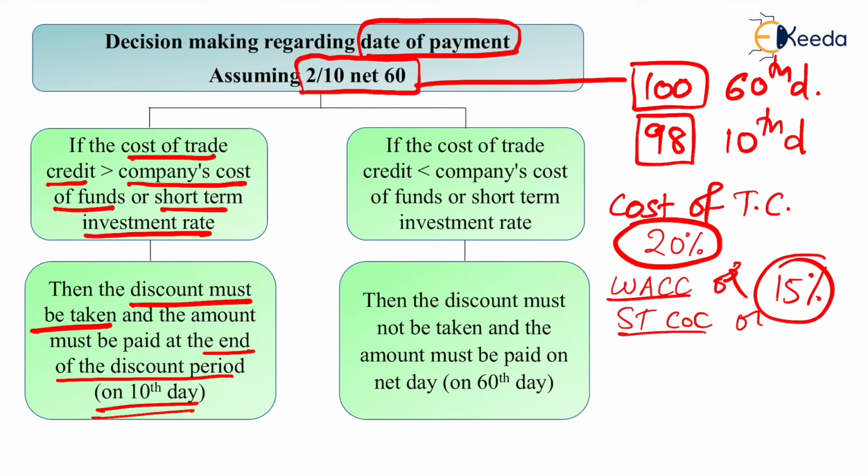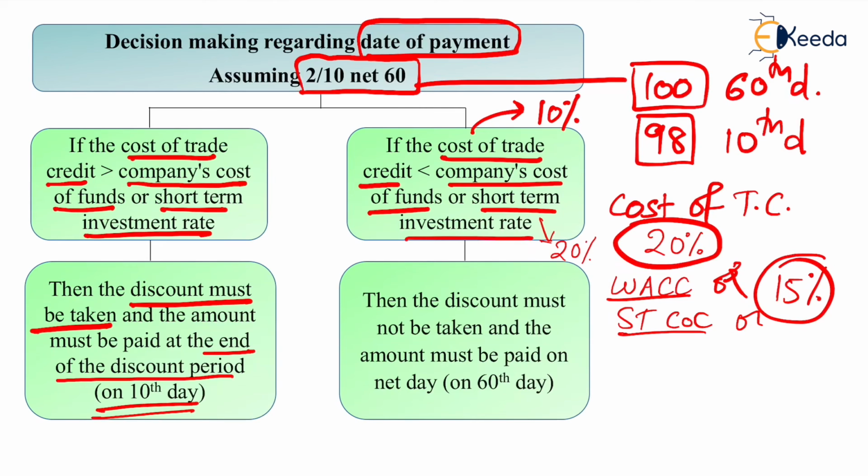But the other way around, if the cost of trade credit is lesser than the company's cost of funds or short-term investment rate. Now, let's say cost of not taking the discount is 10% and company's cost of funds or short-term investment rate is 20%. What does this mean? If I don't take the discount, मुझे सिर्फ 10% का cost लगेगा and the company's cost of funds or investment rate would be 20 in this case.